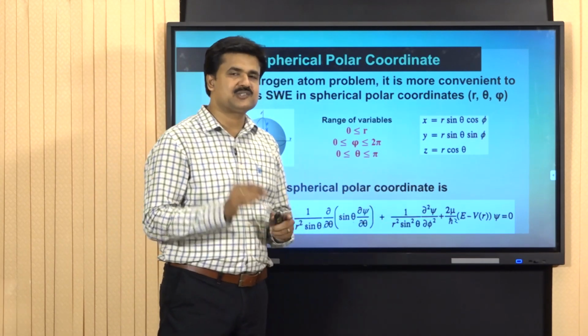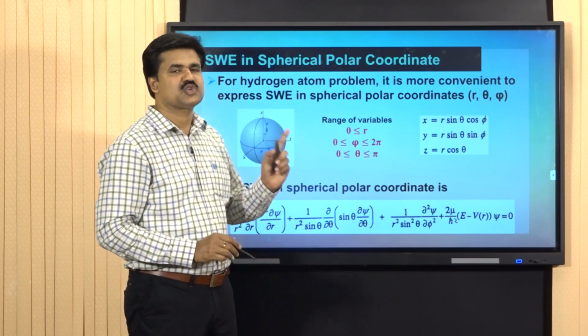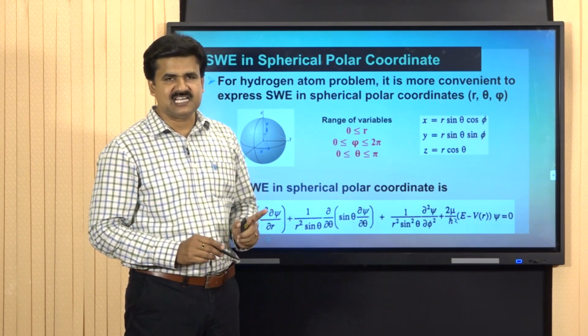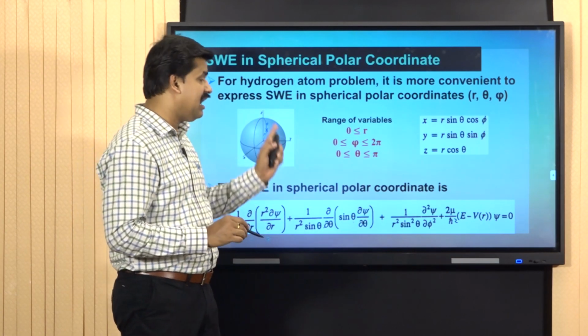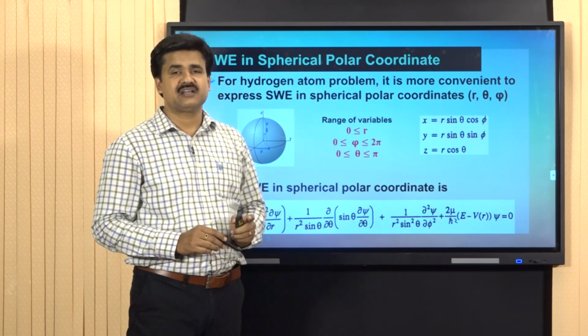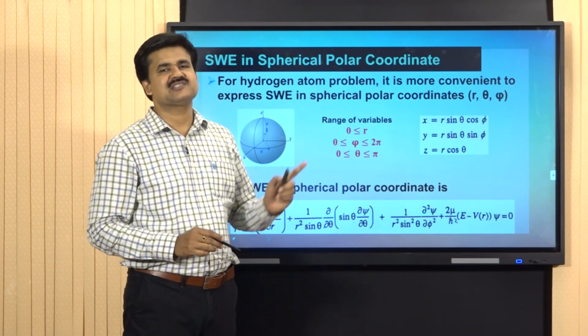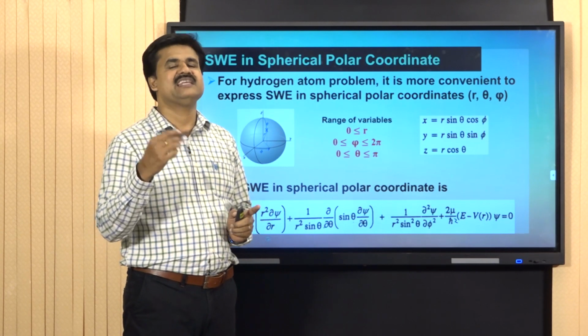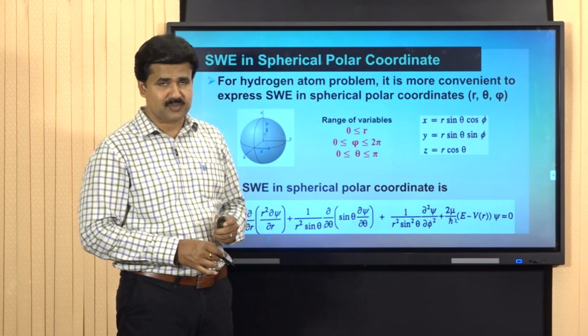Here psi depends on three variables r, theta and phi. Hence, this is the Schrodinger wave equation for the hydrogen atom in spherical polar coordinate system, and we have to solve this equation and interpret its solutions for the complete study of the hydrogen atom problem.